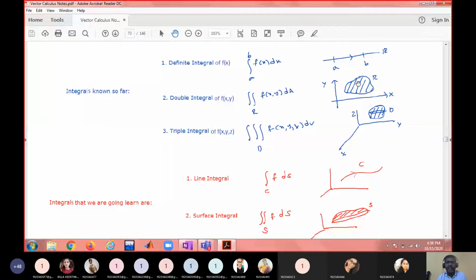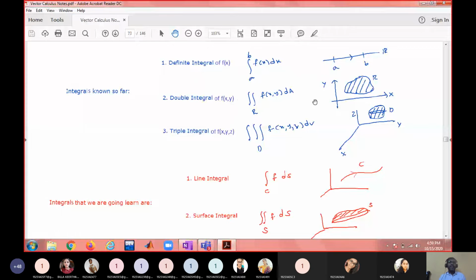So if you are trying to integrate a real valued function of two variables over a plane region in the xy plane, that is called a double integral. Similarly, if you are integrating a function of three variables over a solid kind of region in three-dimensional space, that is called a triple integral. In all these cases, these are real valued functions. That means the input is one-dimensional or two-dimensional or three-dimensional, but the output is always real. For example, f of x equals x square, f of x comma y equals x plus y, f of x y z equals x into y into z, where the output is always real, but the input can be one, two or three-dimensional.